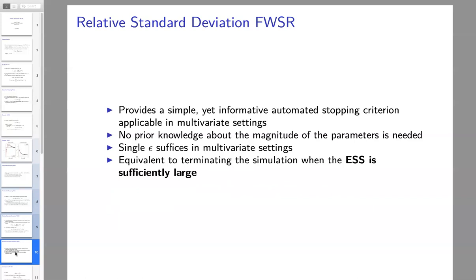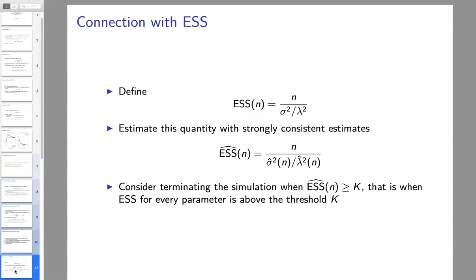What's really exciting about this piece, though, that I've been advertising for quite a while for this univariate setting, is that it is equivalent to terminating when the effective sample size is sufficiently large. So the connection with effective sample size is as follows. We define effective sample size as this. This is in some ways a standard definition, but you may have seen it defined in terms of sample quantities.